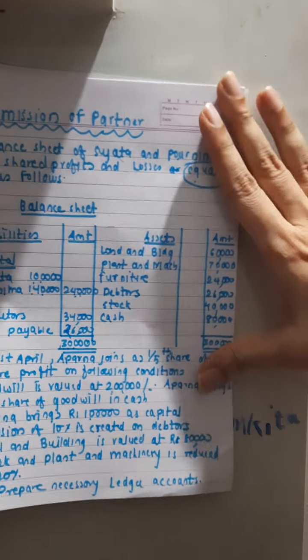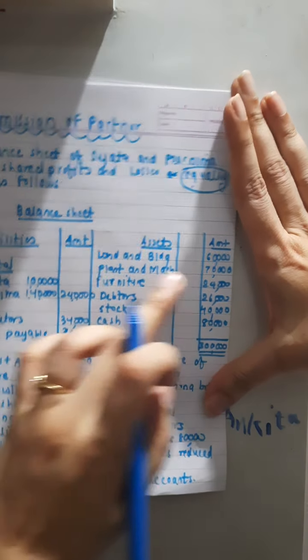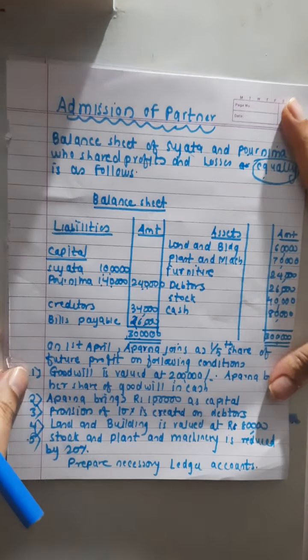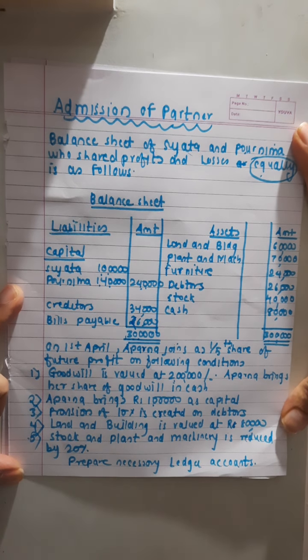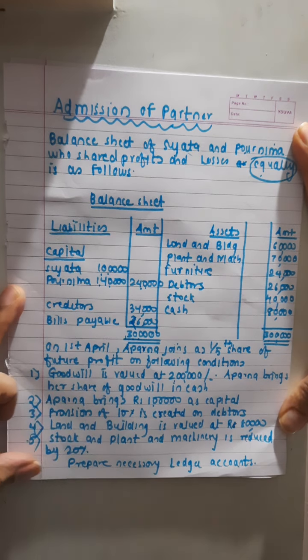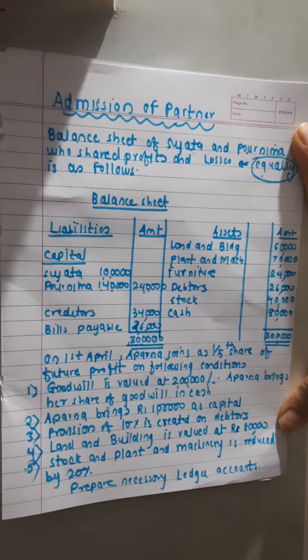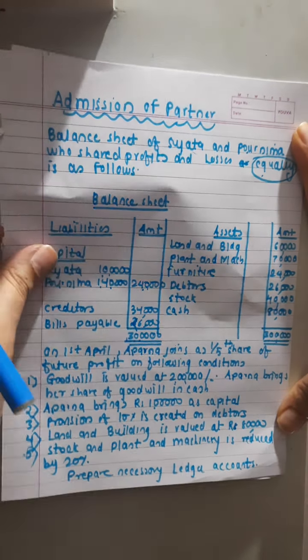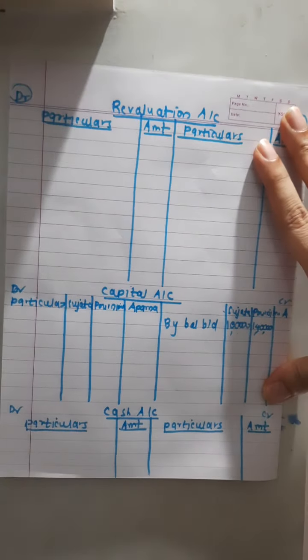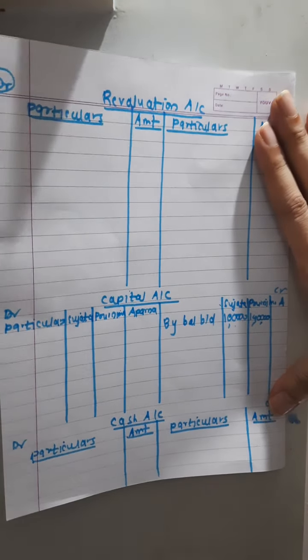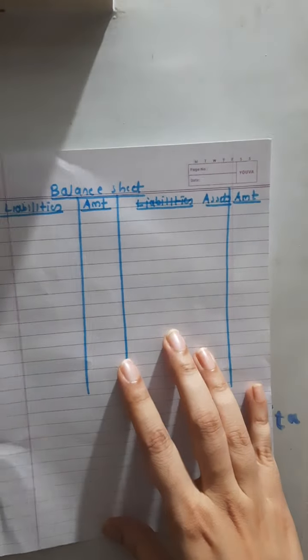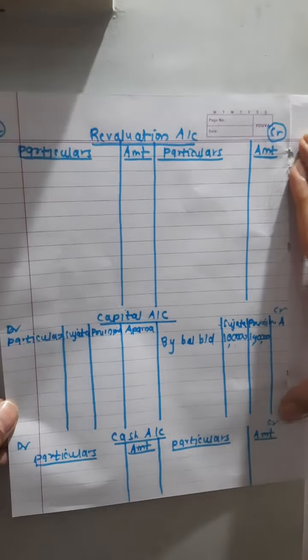चलो. Balance sheet is given with liabilities and asset side. Yeah. You can take a snapshot of the question if you want, so it is easy for you to understand while solving. Okay, goodwill is given, everything is given. Now accounts to be prepared. फटाफट से मेरे साथ ये 4 अकाउंट्स प्रिपेयर करो. रिवैल्यूएशन अकाउंट, कैपिटल अकाउंट, cash account, and here is a balance sheet. Okay, these are the 3 accounts prepared.